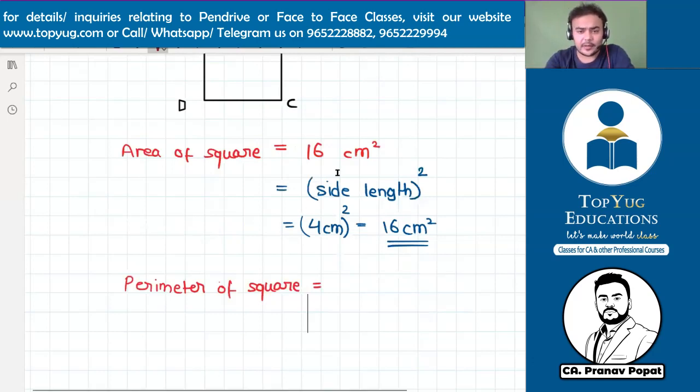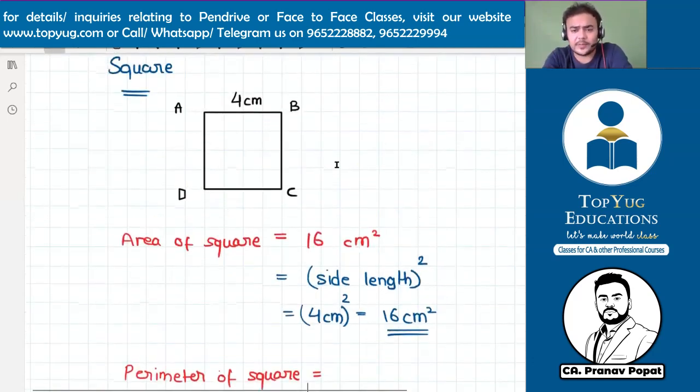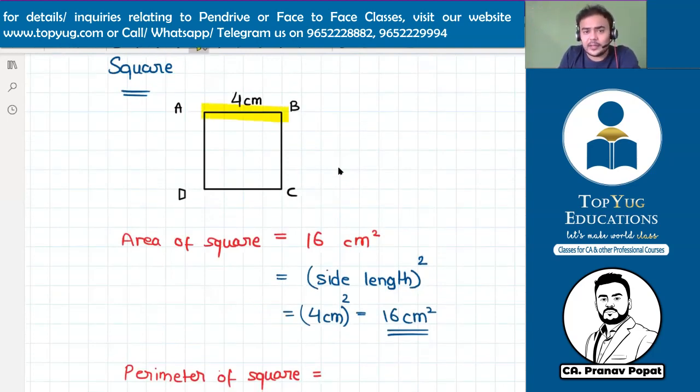To understand perimeter, just listen to me. What is perimeter? If you start travelling from point A to B, it will take you 4 centimeter. Then B to C, again 4 plus 4, 8. Then C to D, again 4. Then D to A, again 4. So if you complete your entire round, the length of the boundary, suppose this is a park. The black thing is the boundary of the park. So there's a green park, and that is the boundary. If you measure the length of the complete boundary, that is the perimeter.